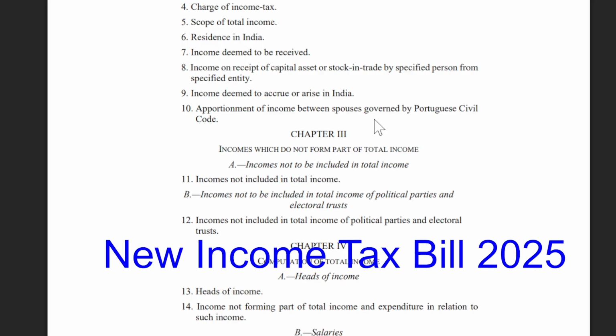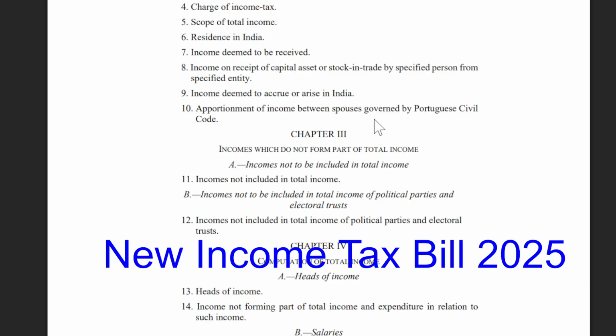Chapter 3, income which does not form part of total income: income not to be included in the total income, incomes not included in the total income, income not to be included in the total income of political parties and electoral trust. Chapter 4, Computation of total income, head of income.